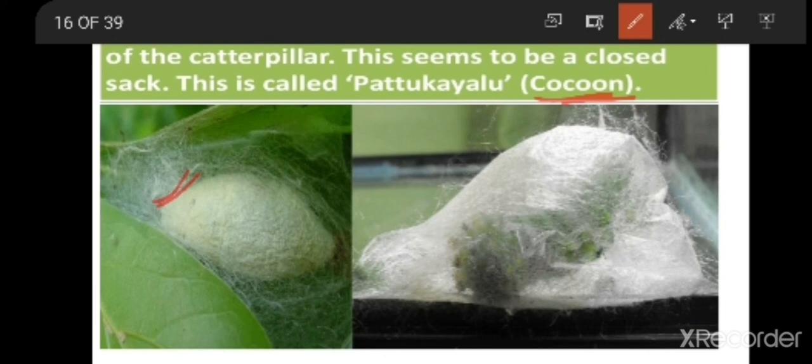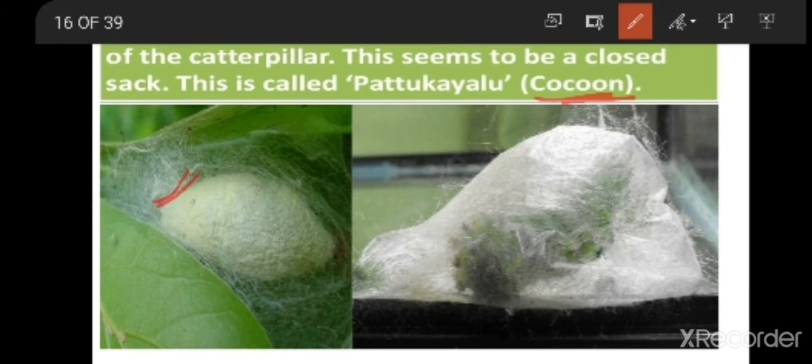So if you want to revise, in stage 1 we discussed adult moth to eggs. The female moth is going to lay the eggs and then die. Then the egg is going to hatch and we get the larva. We have to provide food for the larva. We provide mulberry leaves, and not only mulberry leaves, you can even provide oak tree leaves. So it continuously feeds upon the leaves.